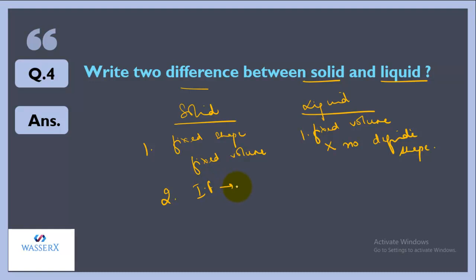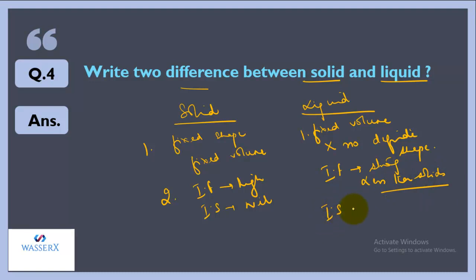intermolecular forces are quite high in solids and intermolecular space is almost nil. But if we talk about liquids, intermolecular forces are strong, but they are less than in solids. And if we talk about spaces, intermolecular spaces are present, but not that much, but still they are more than in solids.